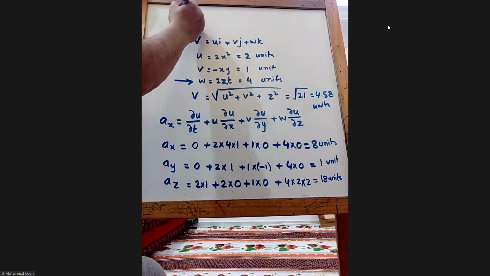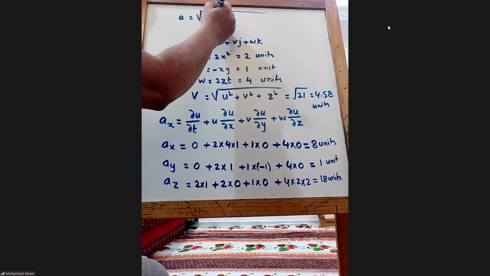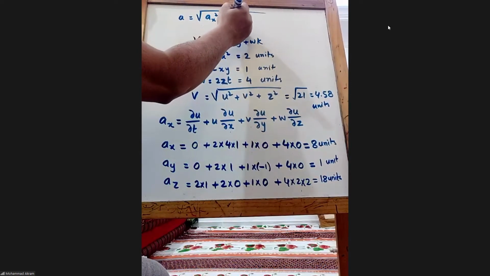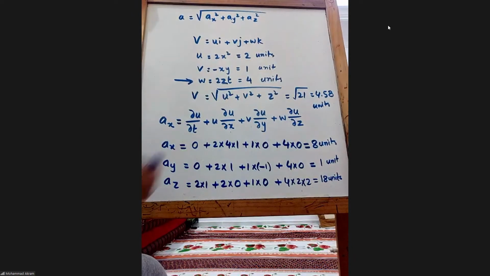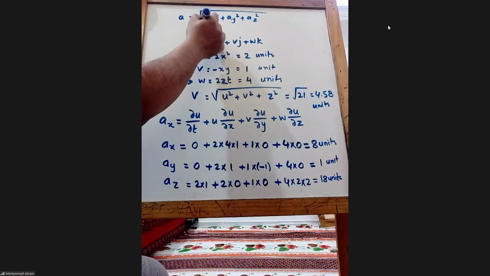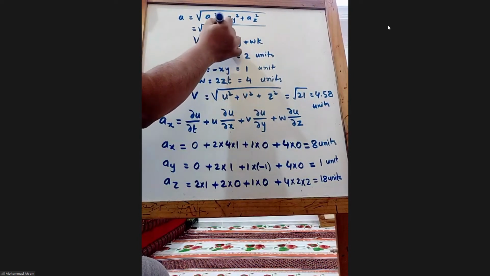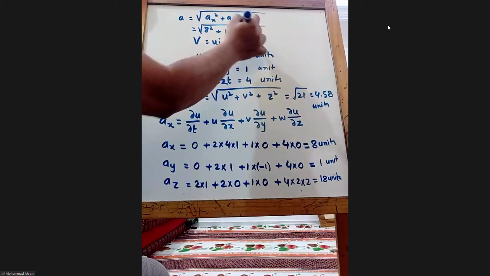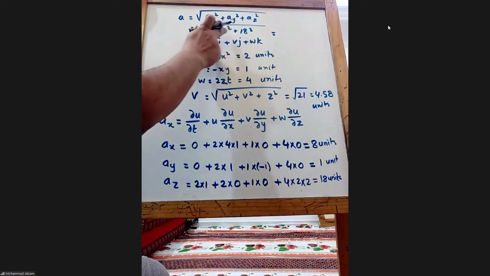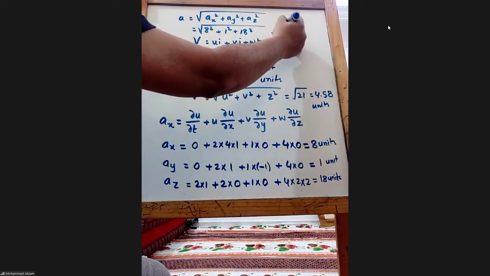So a equals the square root of ax squared plus ay squared plus az squared. 8 squared plus 1 squared plus 18 squared. 18 squared is 324, plus 1 is 325, plus 64, so I think 389.